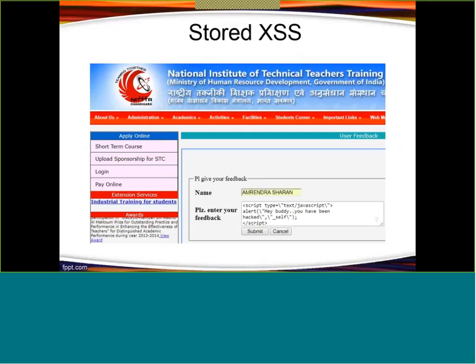So in that text box, if a hacker is able to insert any script, then what will happen? Because whatever posts or comments we are writing on Facebook, each and every comment is being stored on their server. If they were not storing that feedback or those comments on their server, after today I would not be able to see my comment, because it is being stored in the database server.